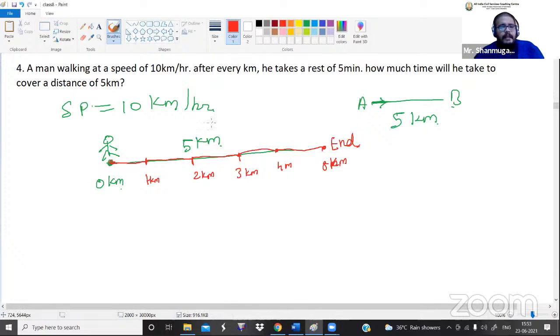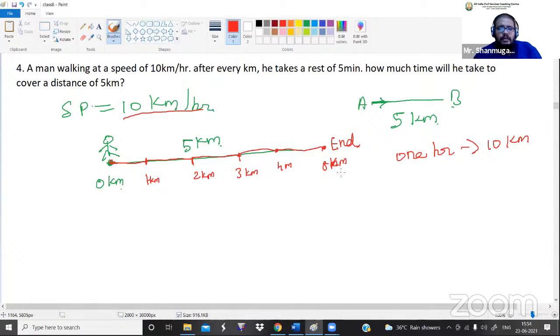Now listen here, that fellow is traveling at the speed of how many kilometers per hour? 10 kilometers per hour. I have already taught you what kilometer per hour means: in 1 hour, how many kilometers are traveled. Now the speed of the man is 10 kilometers per hour. What is the meaning of that? For every single hour, that fellow is traveling 10 kilometers. So in 1 hour he travels 10 kilometers.